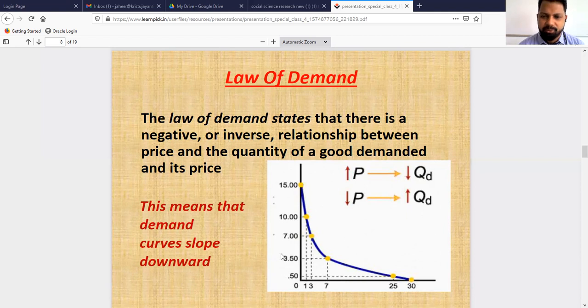Hope it is clear to you. And the law of demand is always a negatively sloped curve from left to right, which shows an inverse relationship between the price and quantity demanded of the commodity. I hope it is clear to you.